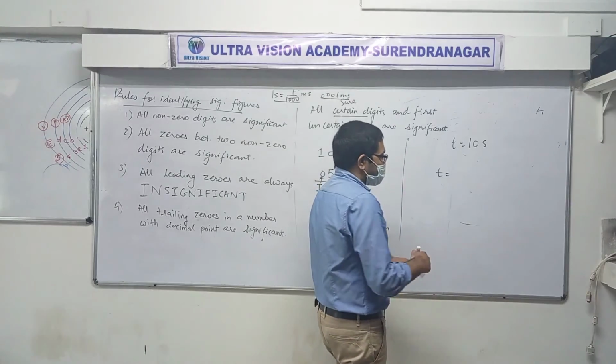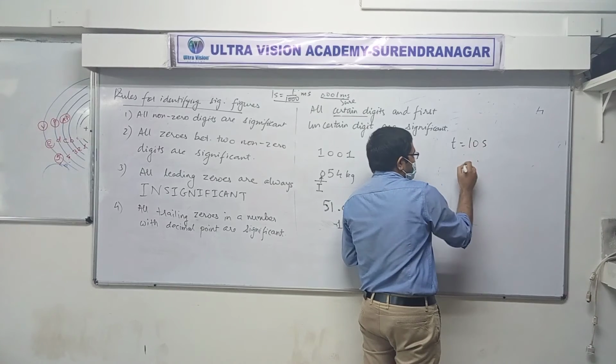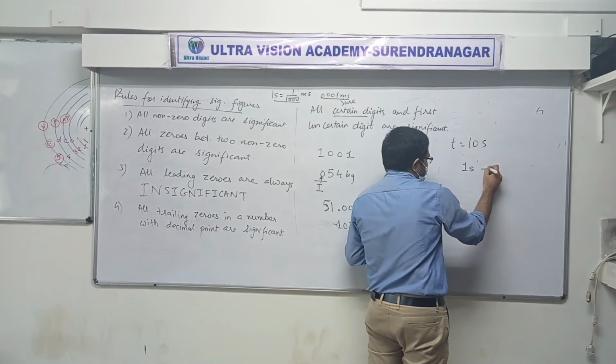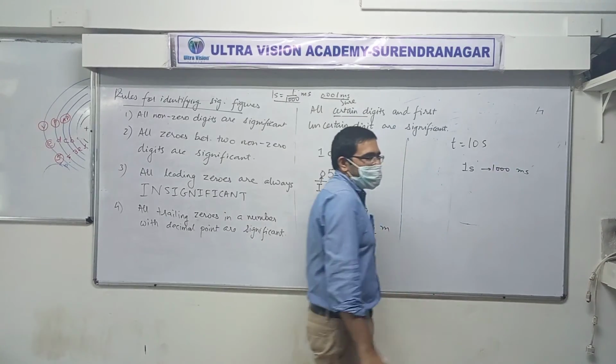Have a look here. We want to go from second to millisecond. First of all, you need to be clear: 1 second is how many milliseconds? 1000. Is that fine?